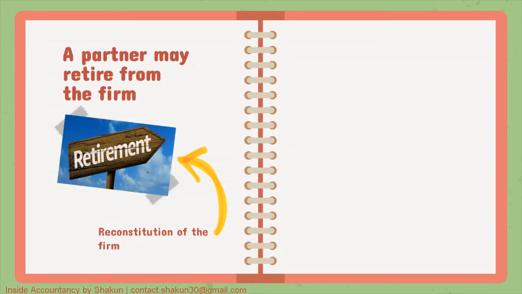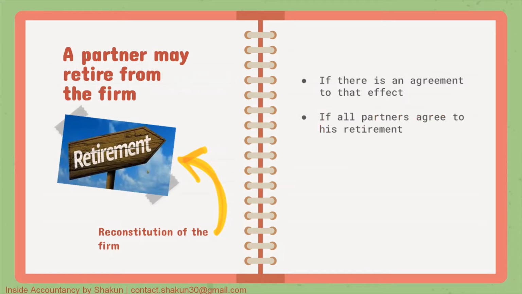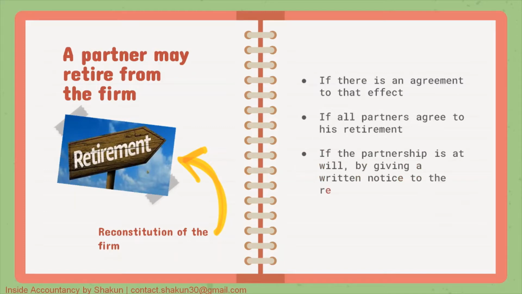A partner may retire from the firm in certain situations. If there is an agreement to that effect, that is, the partners have mentioned that in the partnership deed. If all the partners agree to his retirement, that is, the partners mutually give their consent for the retirement of a particular partner. Or if the partnership is at will, by giving notice to the remaining partners of his intention to retire. So what is partnership at will?